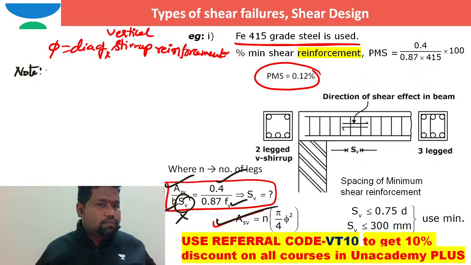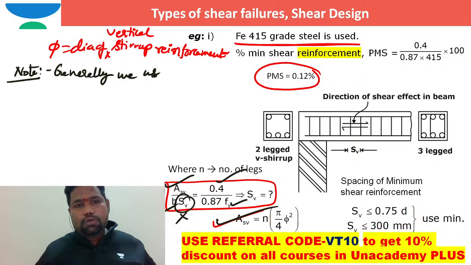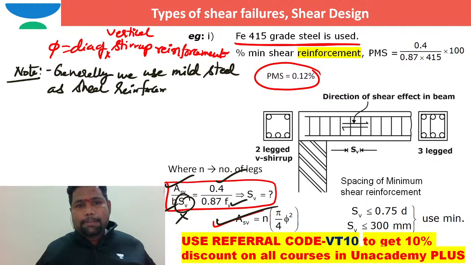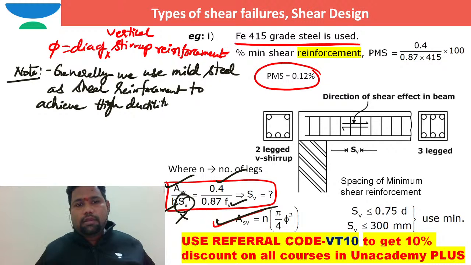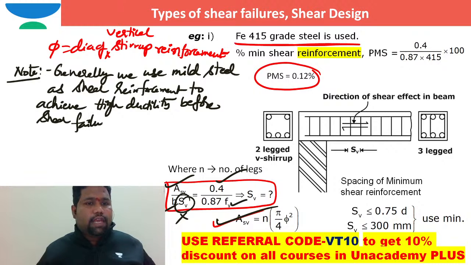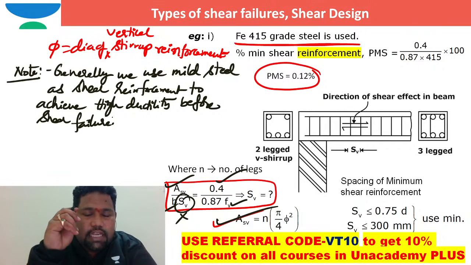Note, generally we use mild steel as shear reinforcement to achieve high ductility before shear failure. Generally, in earthquake regions and in cyclonic regions, especially at beam column junctions, most of the failures come into picture because of shear failures.